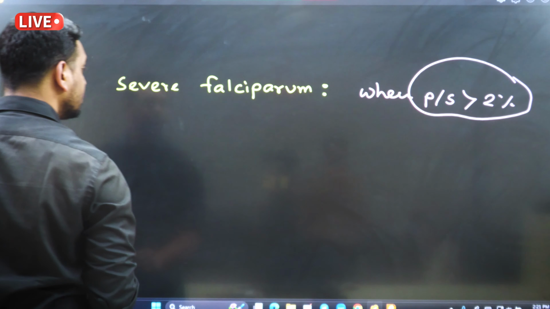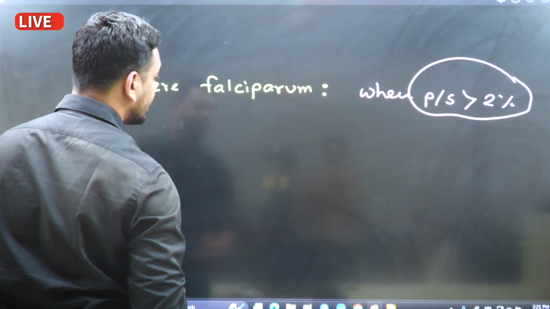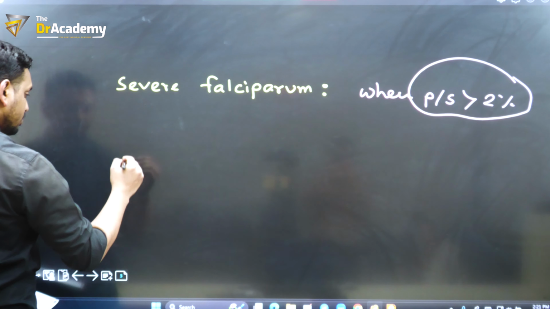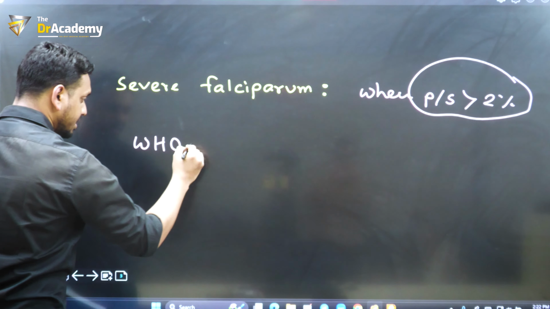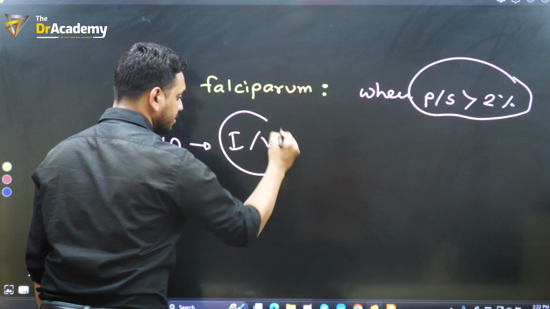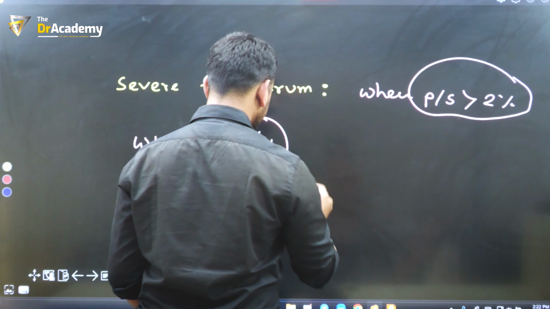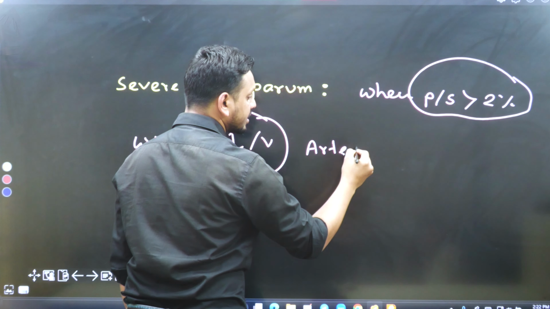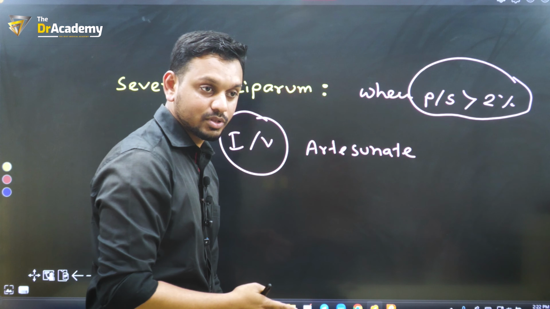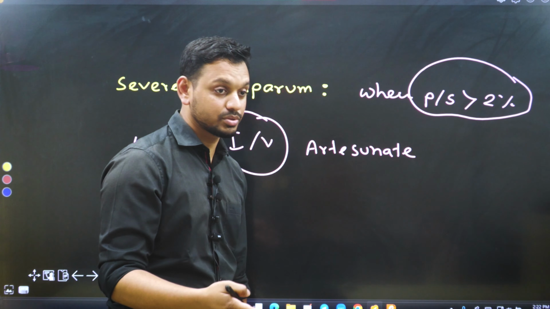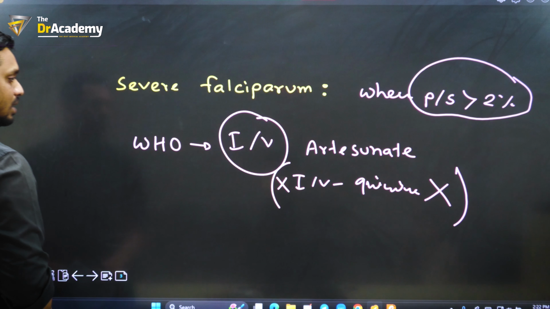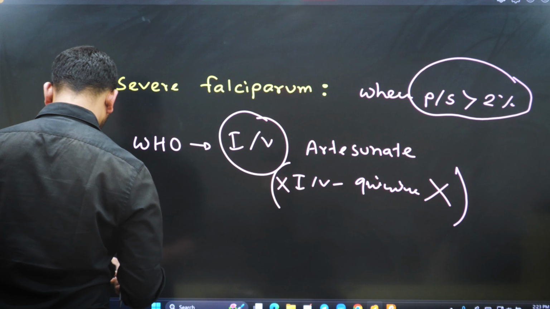So now we need to know that in case of severe falciparum, when the parasite level is more than 2%, the WHO recommendation for the treatment is not the oral, rather the IV treatment. So remember the IV, intravenous. What is that? The artesunate. Artesunate. Remember, we are not saying the ACT, the oral ACT, I mean not the oral artemether-based combination therapy. Directly IV artesunate. This is the simple answer. So WHO now recommends using IV artesunate.